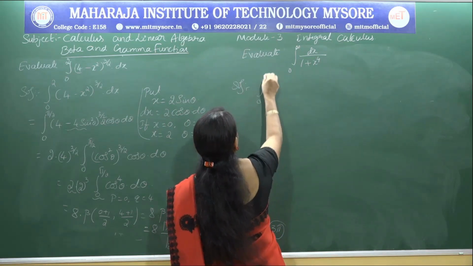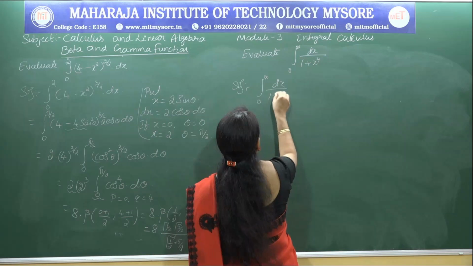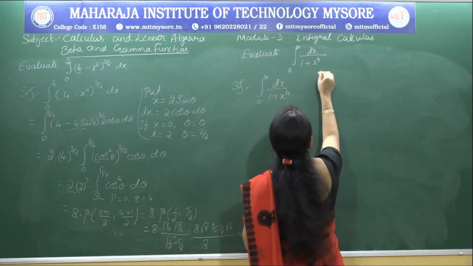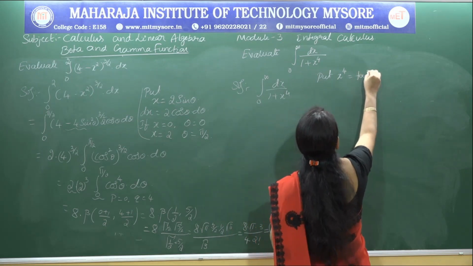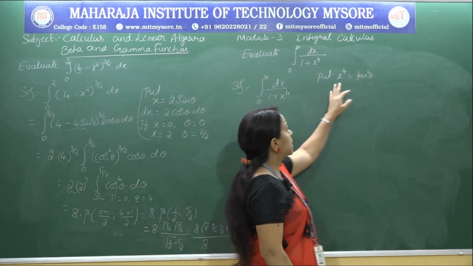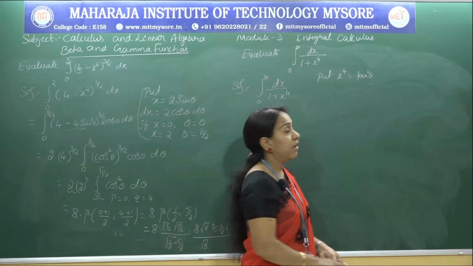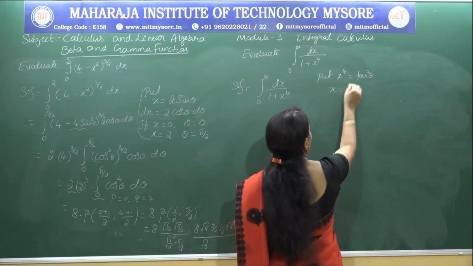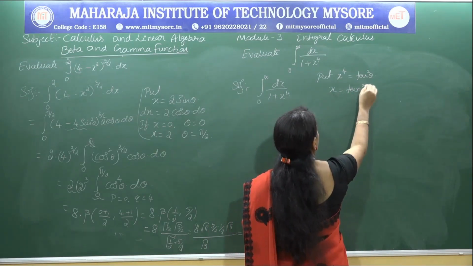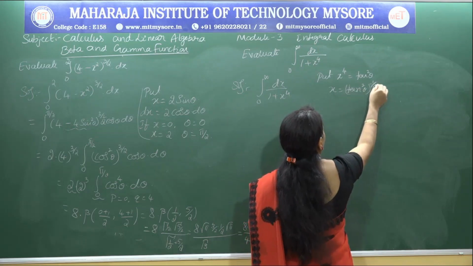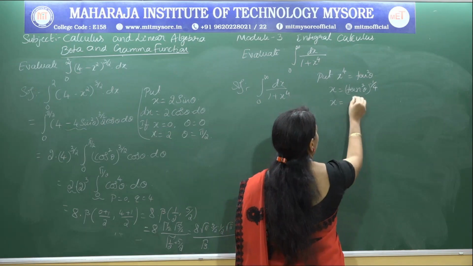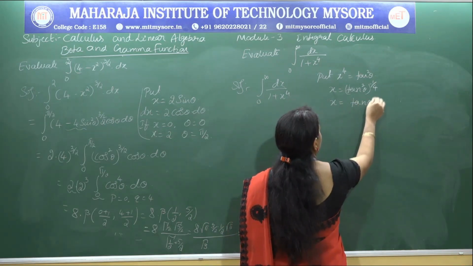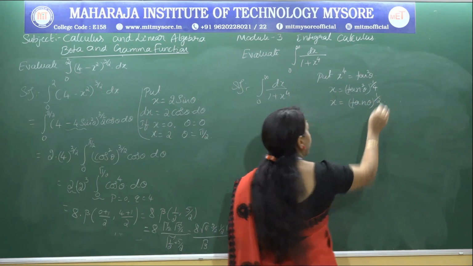So consider the given integral dx by 1 plus x power 4. We are going to substitute x to the power of 4 equal to tan square theta. So I consider x power 4 as tan square theta, so x equals tan square theta whole to the power of 1 by 4. Let me get x: x is equal to tan theta to the power of 1 by 2.